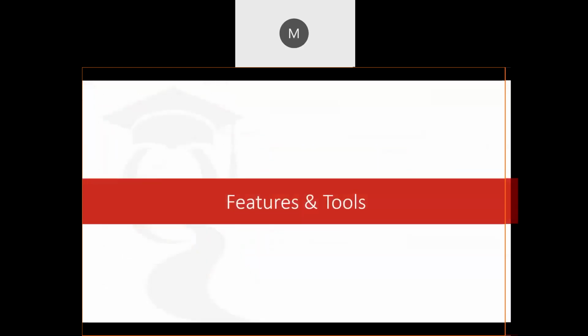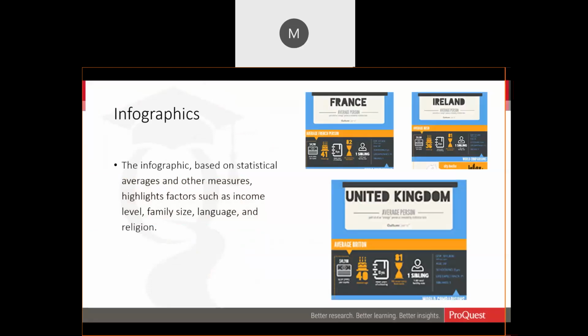So with that, let's talk a little bit about some of the features and tools in CultureGrams. The infographics are based on statistical averages and other measures. And these, for the countries, highlight factors like income level, family size, language, religion, and they are really kind of concise snapshots about the country compared to other countries, and they also translate nicely onto mobile devices.